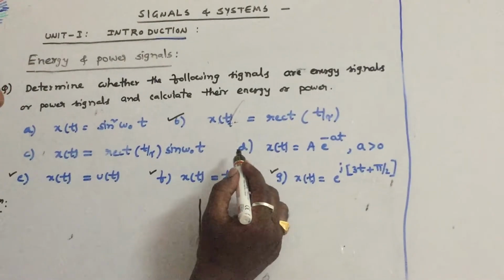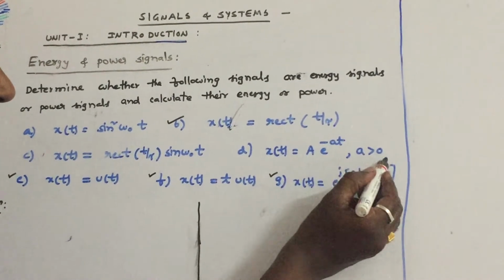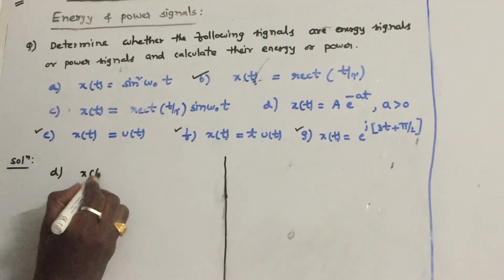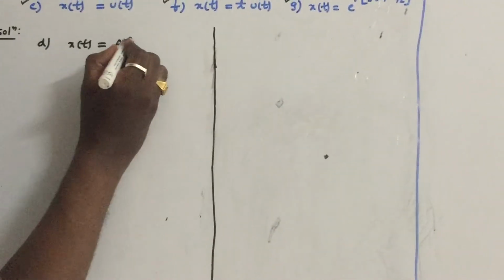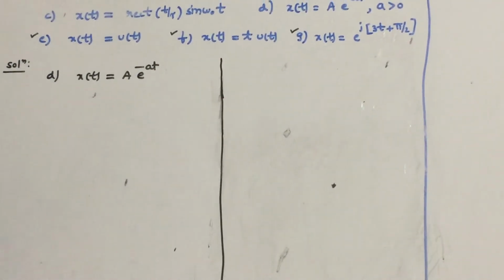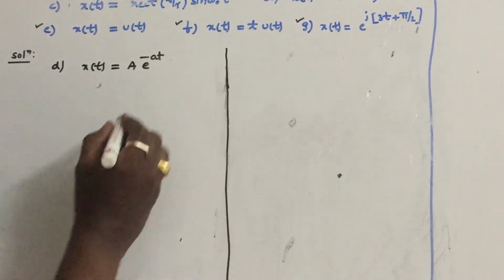Thank you. Let us see question number D. x of t is equal to a into e power minus at, where a is greater than 0. Let us solve this question. Already we have solved this model. We have seen e power minus 3t, e power minus 5t, like kind of problems.